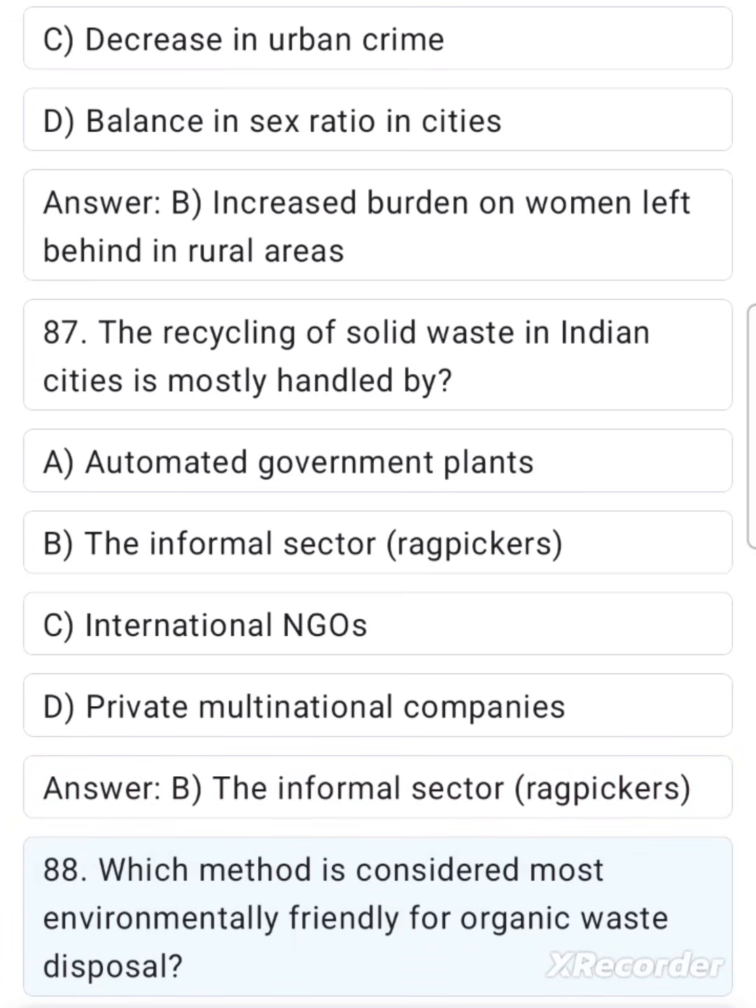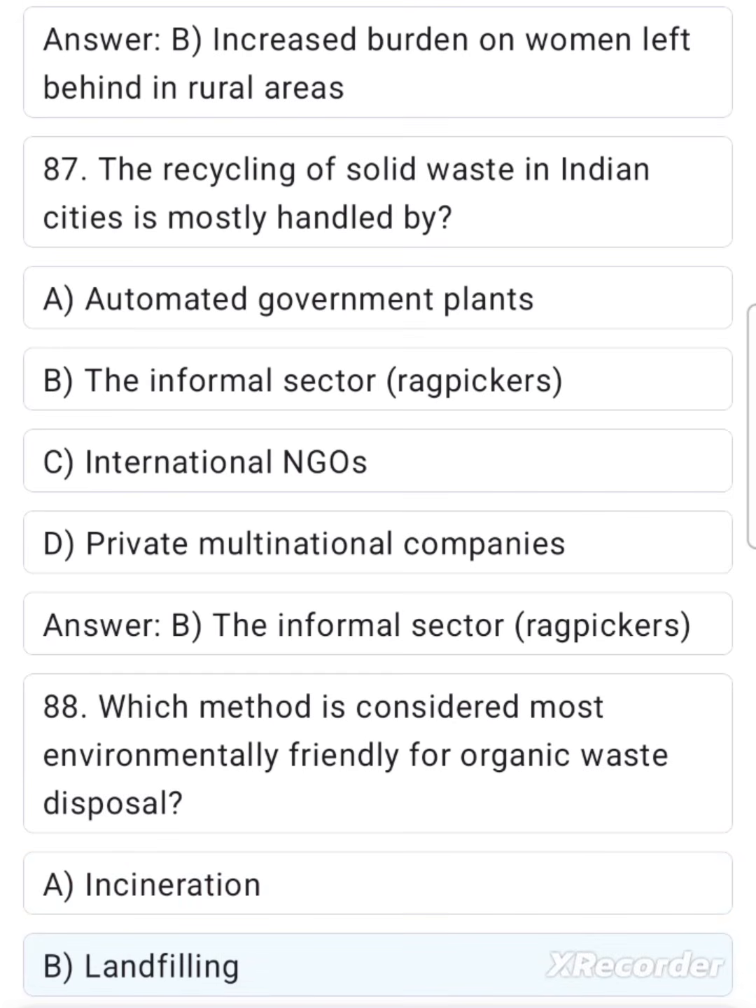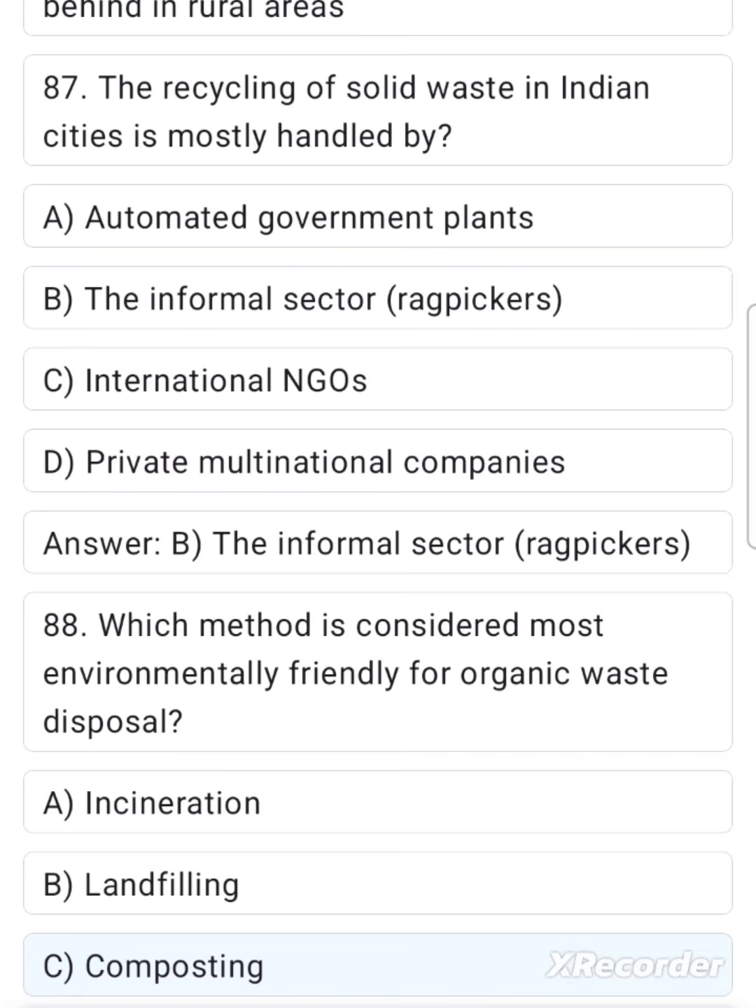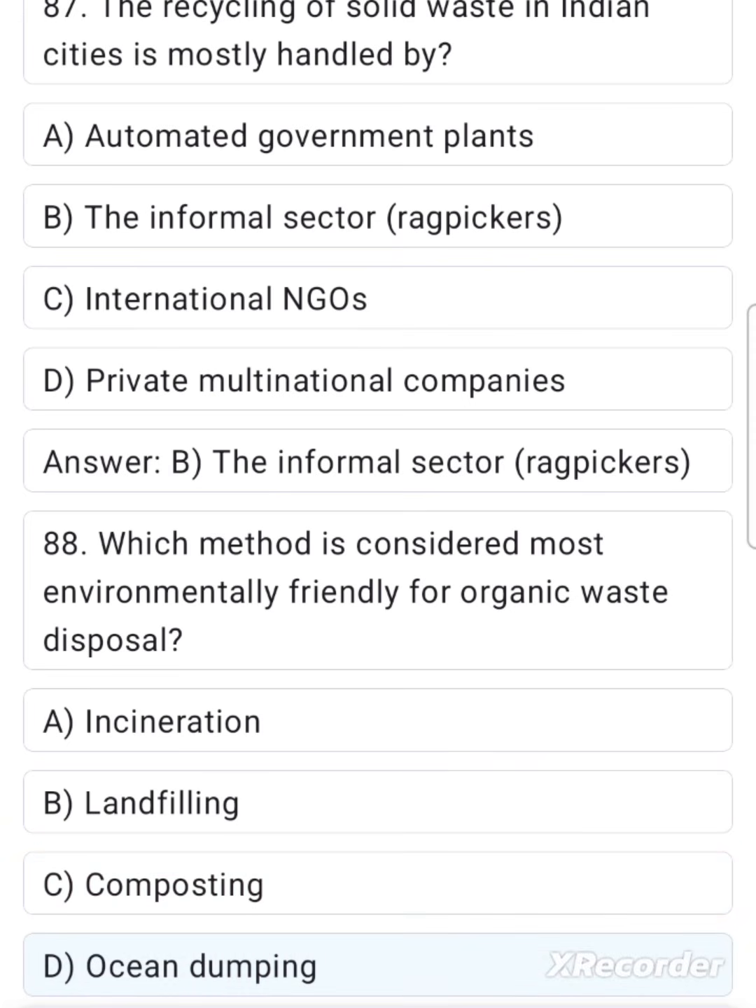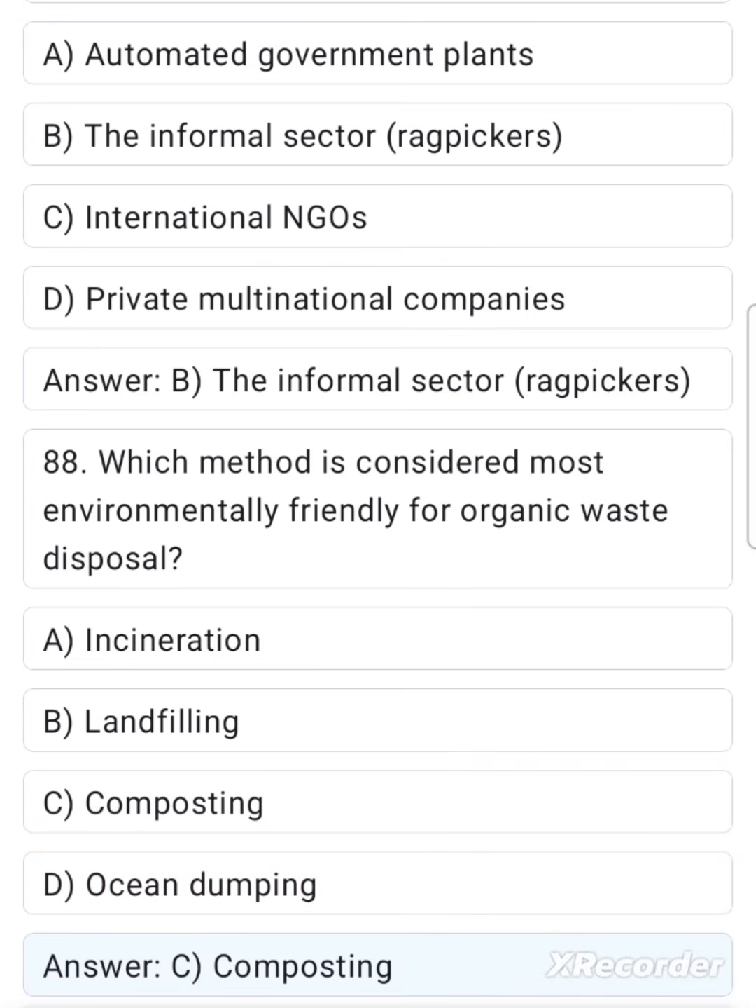88. Which method is considered most environmentally friendly for organic waste disposal? A. Incineration. B. Landfilling. C. Composting. D. Ocean dumping. Answer C.